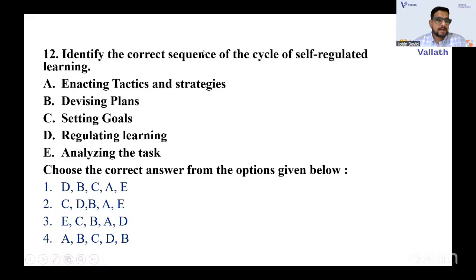Which one with the self-regulated learning that you have? Is it analyzing the task that you have? Or is it regulating learning? Obviously it will be the last one, right? Analyzing the task will be the first one.